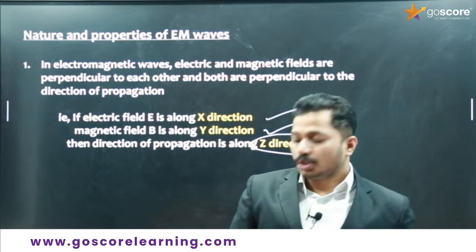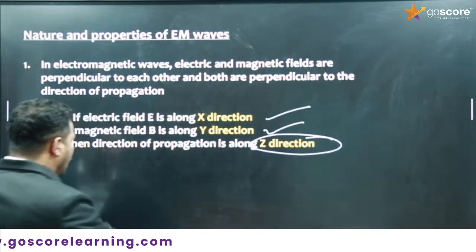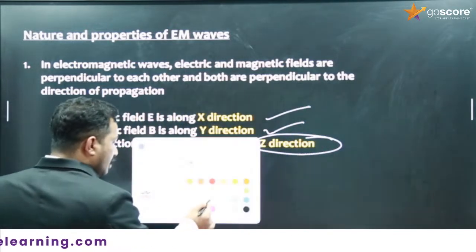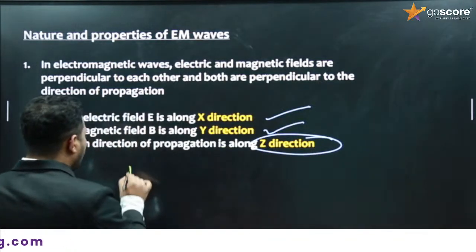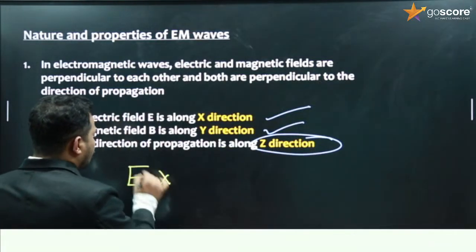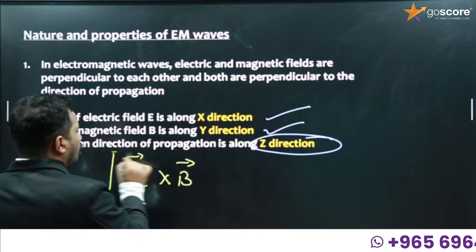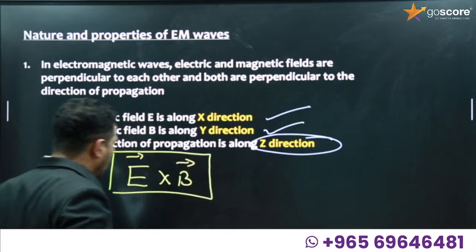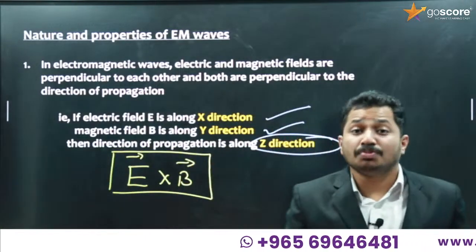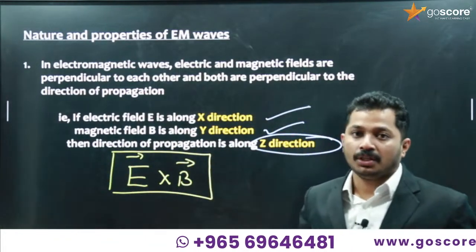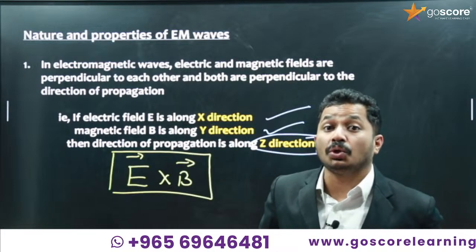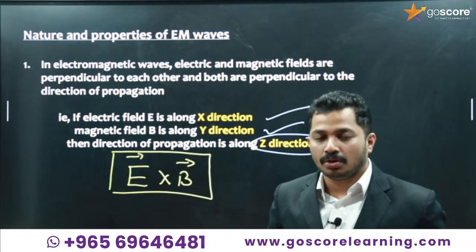How can we give it? The direction of an electromagnetic wave is given by a relation. It will always be in the direction of E cross B. So the direction of the electromagnetic wave will always be in the direction of E cross B. What is E cross B? The vector product of E and B. It is not B cross E, it is E cross B. How will you find the direction of E cross B?